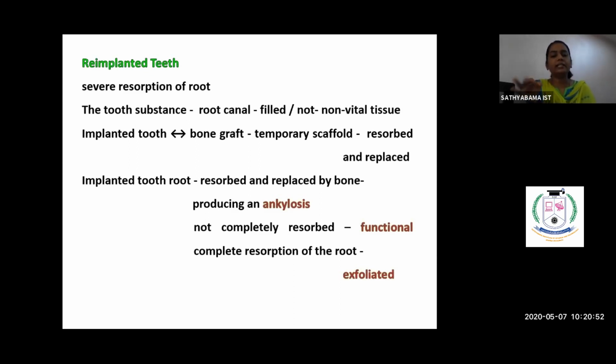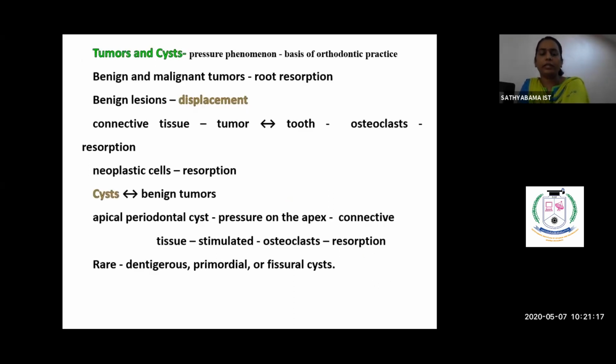So there are three things that could happen with reimplanted teeth. One is a very good firm attachment between the bone and the tooth, resulting in ankylosis. Another one is the functional attachment, where there is a little resorption of the tooth, resulting in a proper periodontal ligament space. And another one is complete resorption resulting in exfoliation.